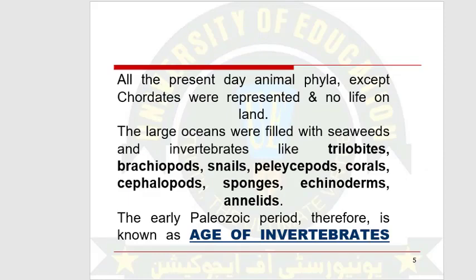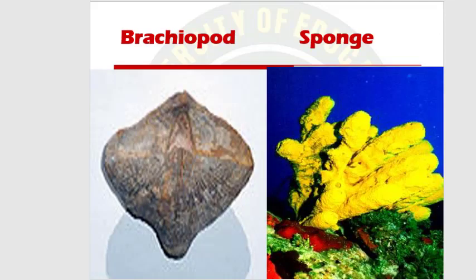All the animal phyla that are present today, except the chordates, were present in the Cambrian time period, but there was no life on land. The Cambrian was also called the age of invertebrates, as invertebrates such as trilobites, brachiopods, snails, corals, cephalopods, sponges, echinoderms, and annelids were the dominant organisms of that time period.